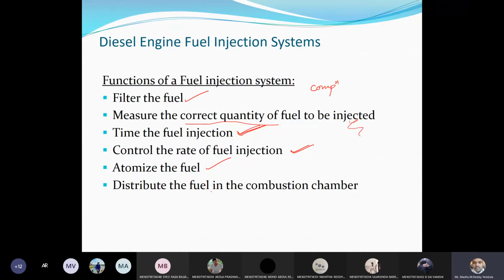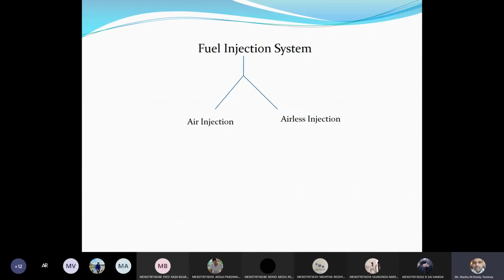Okay, and it should distribute the fuel in the combustion chamber. Anyhow, we are using the fuel injector, so therefore it will inject in the form of fine spray. Okay, it will always mix thoroughly with the air present inside the engine cylinder. And we have two types of injection system: air injection system and airless injection system.